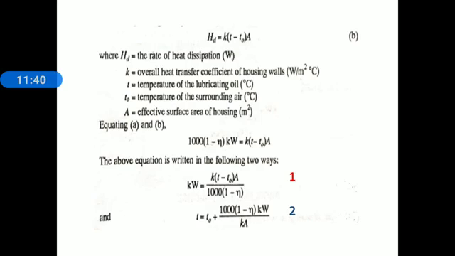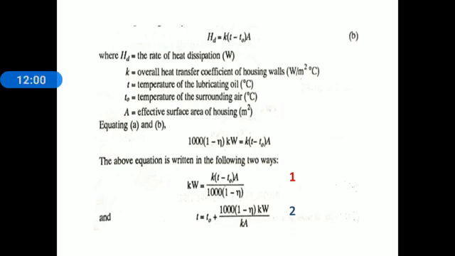Kilowatt, meaning power transmission based on thermal consideration, is equal to K into (T minus T0) into capital A, whole divided by 1000 into (1 minus efficiency). This is equation 1.